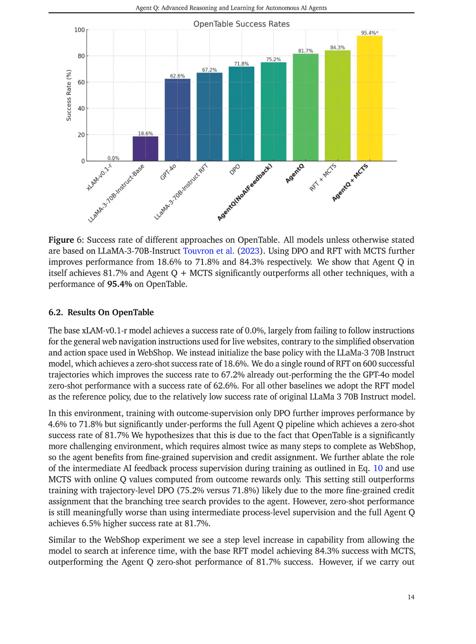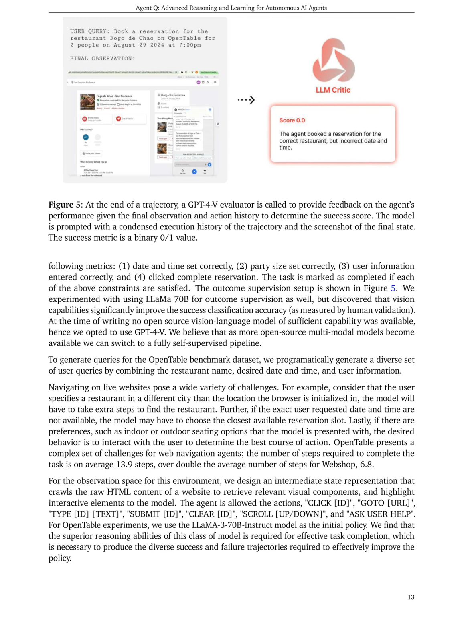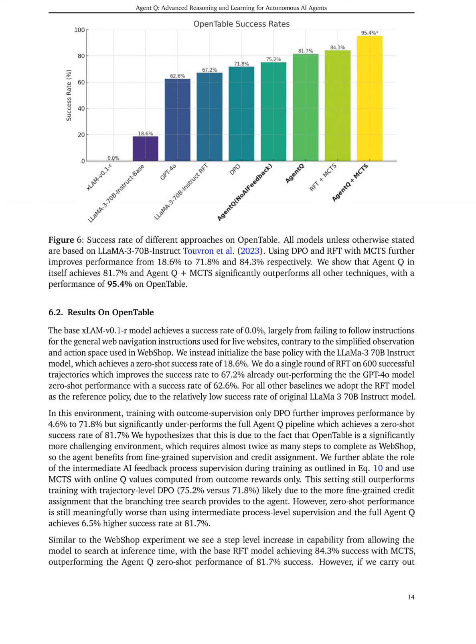Practically, Agent Q demonstrates superior performance metrics, achieving a zero-shot success rate of 81.7% on the OpenTable environment, and further improving to 95.4% with MCTS, significantly outperforming the baseline models and even GPT-4.